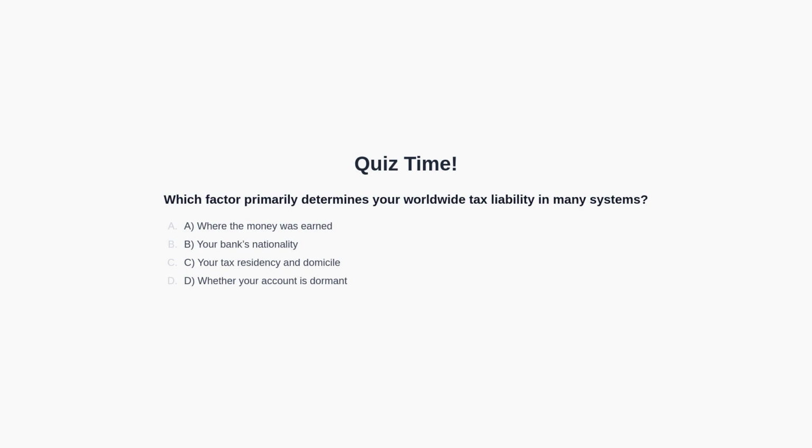Our second quiz asks, which factor primarily determines your worldwide tax liability in many systems? Option A is where the money was earned. Option B is your bank's nationality. Option C is your tax residency and domicile. Option D is whether your account is dormant. You may pause the video now to consider your answer. We will discuss it in the next section.